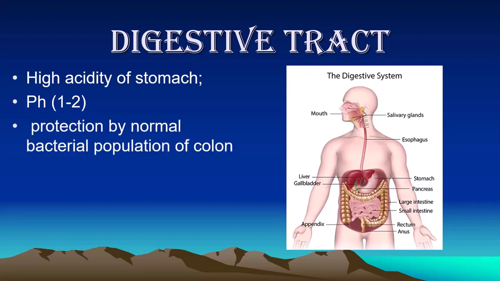Protection by normal bacterial population. The intestinal surface is covered by bacteria which are non-toxic to the body, and when any foreign bacteria, toxic bacteria or viruses enter the gastrointestinal tract, these protective bacteria attack and kill them. Remember, diarrhea and vomiting are also protective mechanisms of the body when there is any toxic substance in the stomach or in the gastrointestinal tract. By vomiting, these substances are removed from the body.